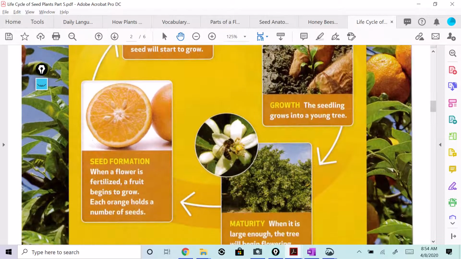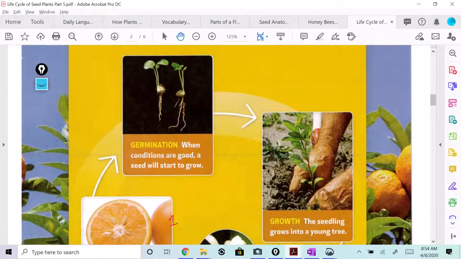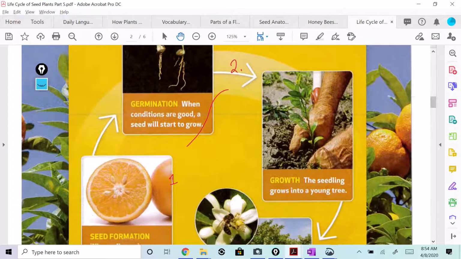Well, it starts out as a seed. The seed formation: when a flower is fertilized, a fruit begins to grow. Each orange holds a number of seeds. Then we go over to stage 2. When conditions are good, a seed will start to grow. What do I mean by conditions? We're talking water and sunlight, right?